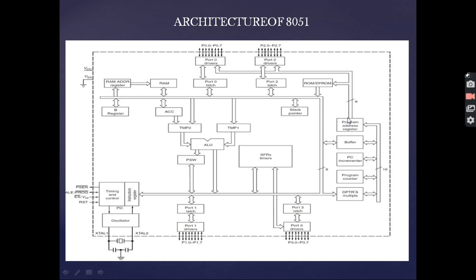Coming to this part on the right hand side, we have the program address register for storing the program, a buffer, and a PC incrementer. PC means program counter. The function of the program counter is to fetch the next instruction. So the PC incrementer is to increment its address location. The program counter block and the DPTR, that is DPTR means data pointer. It is a 16-bit register and it is divided into DPH, that is DPTR high, and DPL, DPTR low. So this is all about the architecture of 8051. Here we can see the power supply connections are also provided.